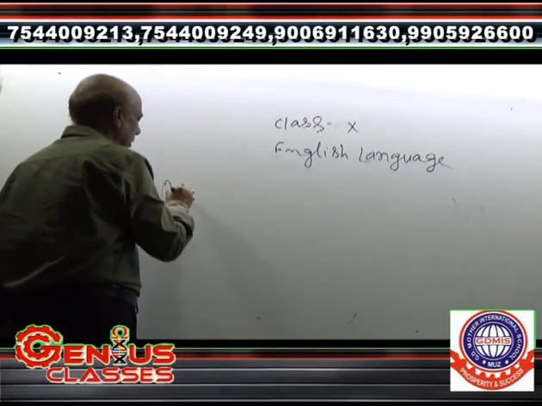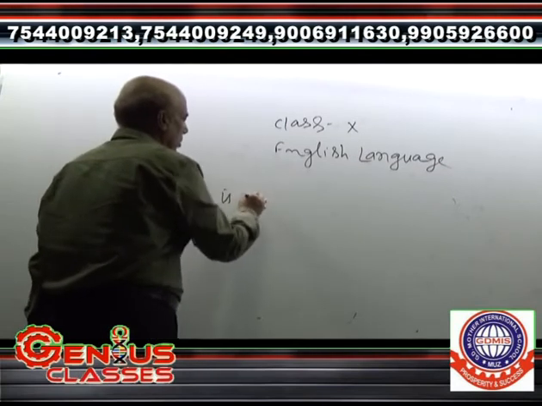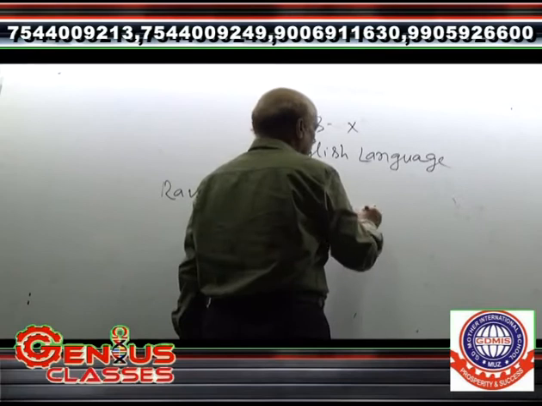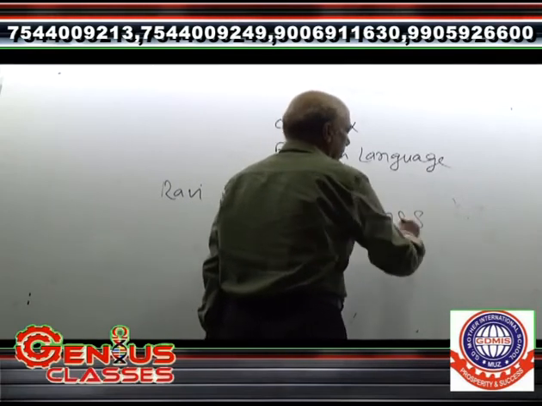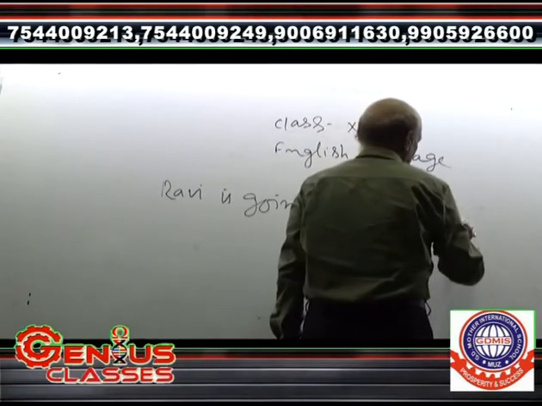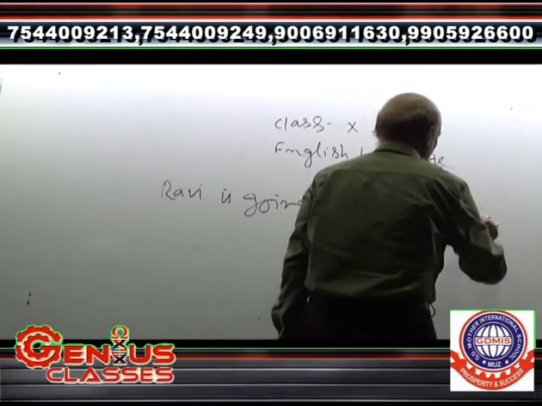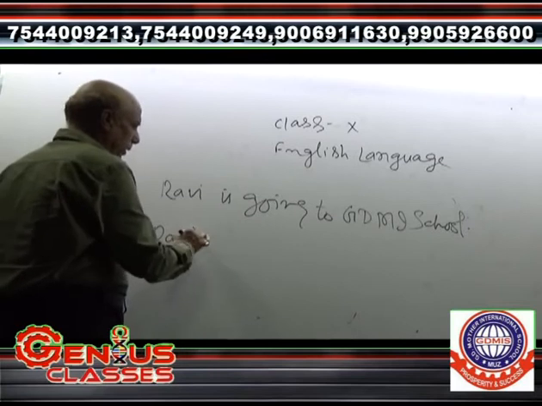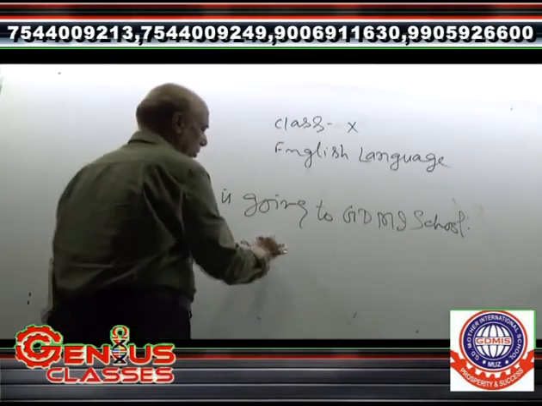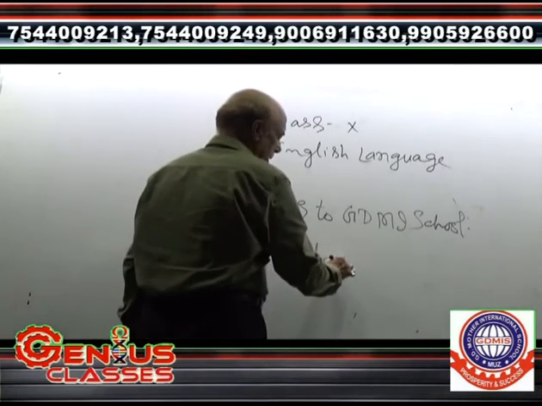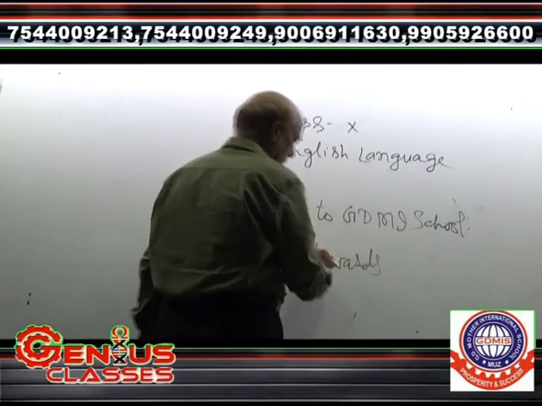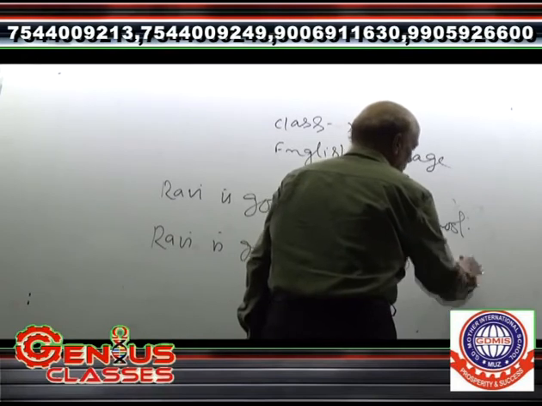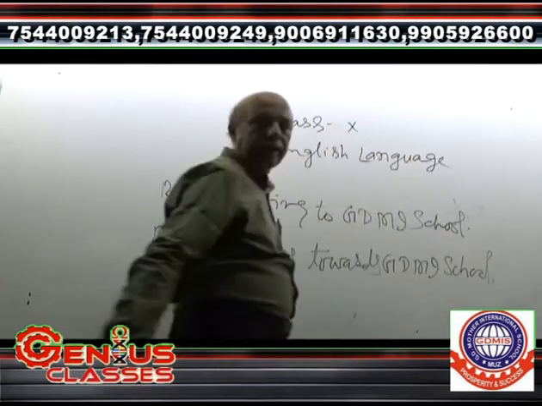Ravi is going to GBMIS, means school, first sentence. Another, Ravi is going towards GBMI school. Here, learners, pay attention.